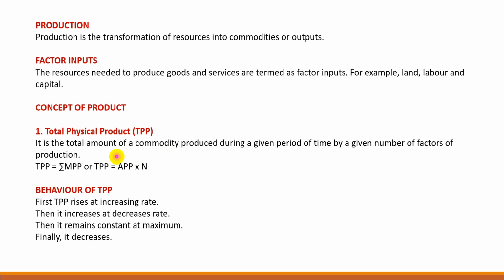How can we estimate the total product? Total product is the summation of MPP, or total product is average physical product multiplied by the number of units of variable factor.